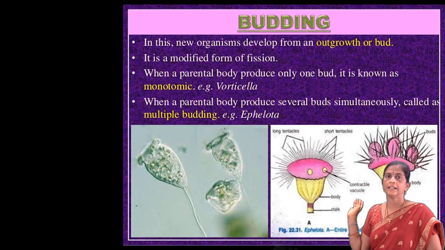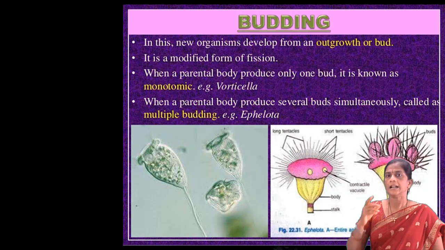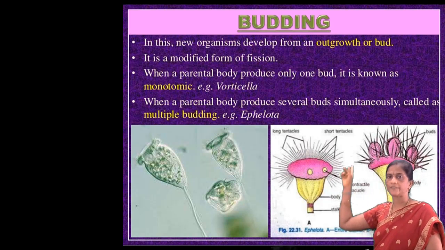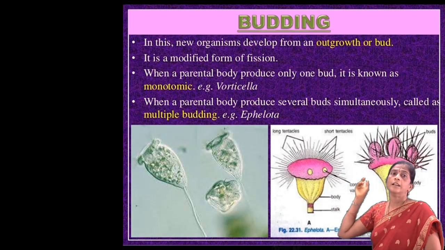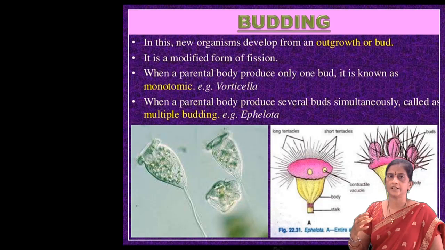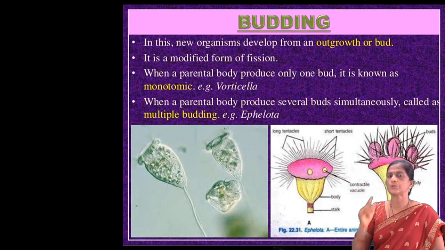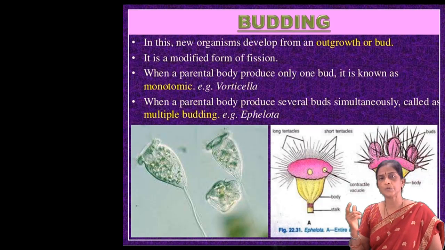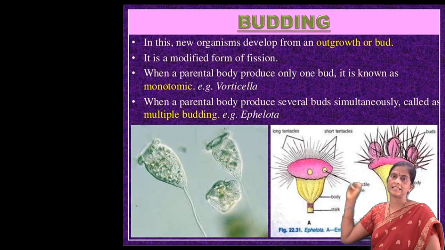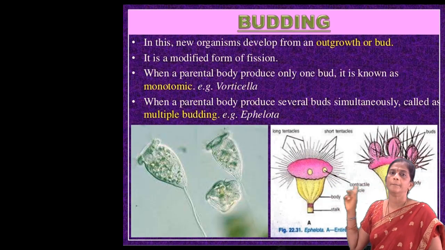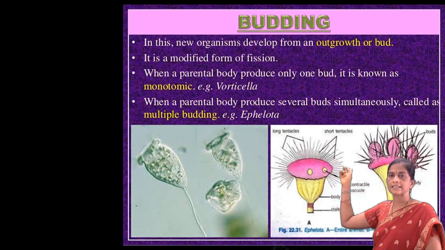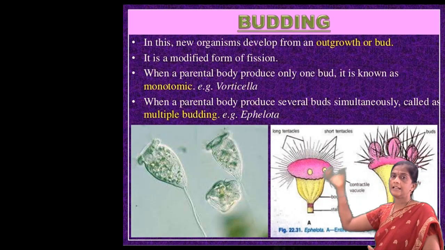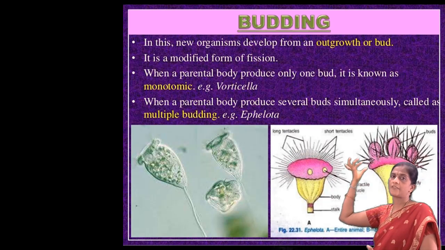Next, coming to budding. In this, a new organism develops from an outer growth, the bud. Here you can see the bud. It is a modified form of fission. When the parent body produces only one bud, it is known as monotomic budding. Example, Vorticella. When the parent body produces several buds simultaneously, it is called multiple budding. Example, Ephelota. Here you can see the whole body consists of buds.